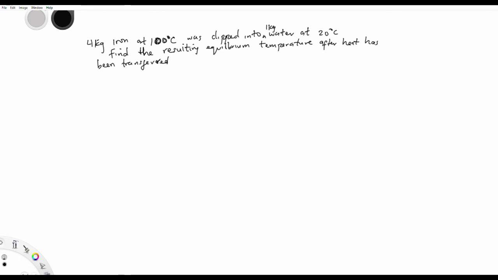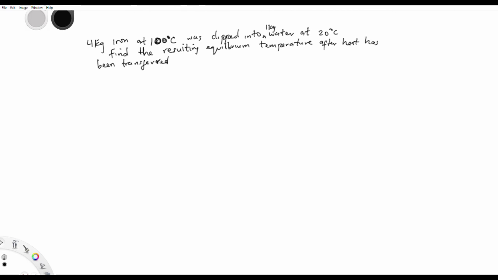So when this iron, according to the question, is dipped into water at 20, the iron has higher temperature than the water. So it is expected that the iron loses temperature to the water, isn't it? But after some time, there will be this point where you won't feel anything anymore. As if you keep touching the person, you place your hand there for a long time, it feels normal for the two of you. As the two bodies have reached equilibrium, there's no heat transfer again, because the amount of heat on one side is the same as the amount of heat on the other side.